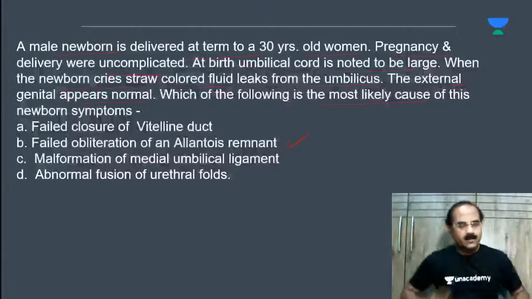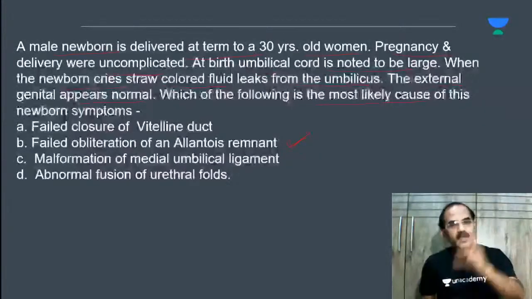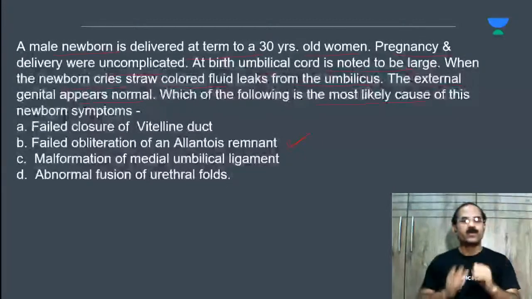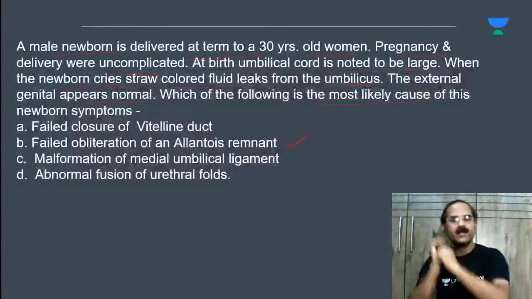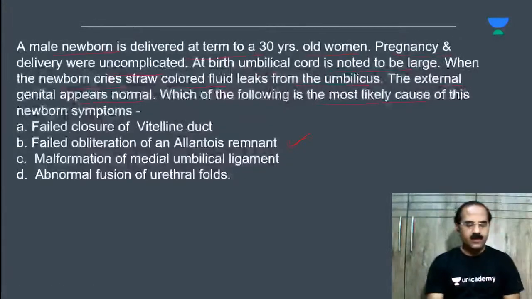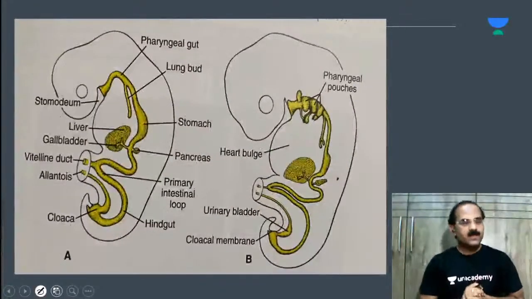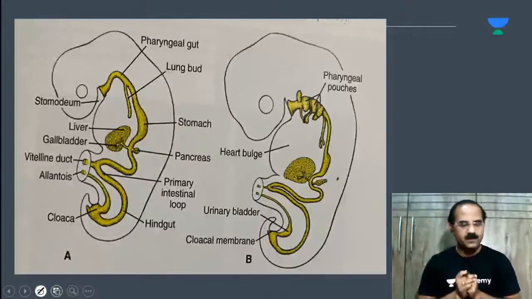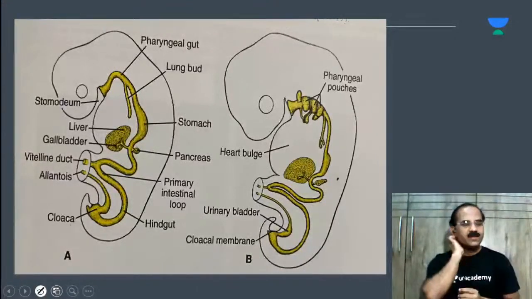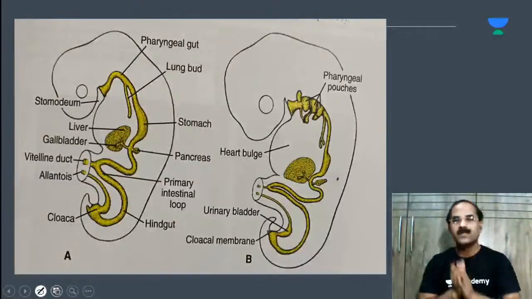Just answer whatever you know, so it will be an interactive session. Tell me, the urinary bladder is derived from what? You have three guts: foregut, midgut, hindgut. So the urinary bladder is derived from which part of the gut? It is derived from the hindgut, and it is endodermal in origin. The urinary bladder is derived from the hindgut.